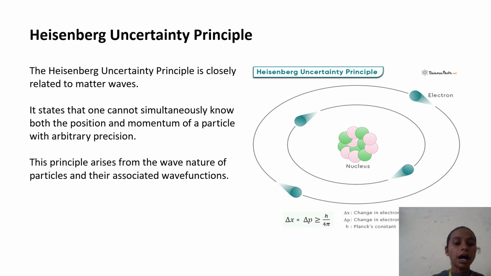This principle arises from the wave nature of particles and their associated wave function. Delta x into delta p is greater than or equal to h by 4 pi, where delta x is the change in position of the electron, delta p is the change in momentum of the electron, and h is Planck's constant.